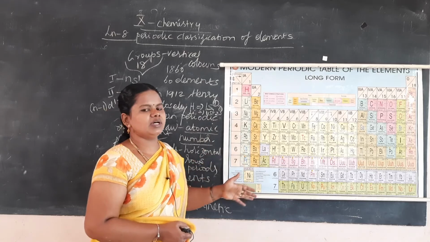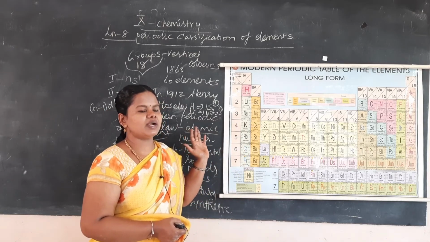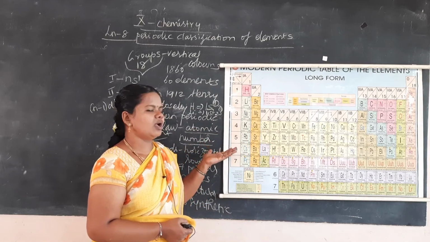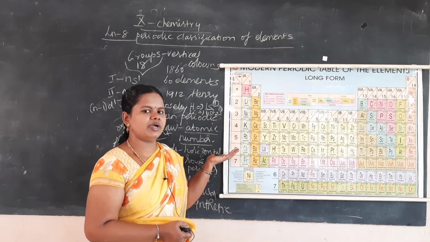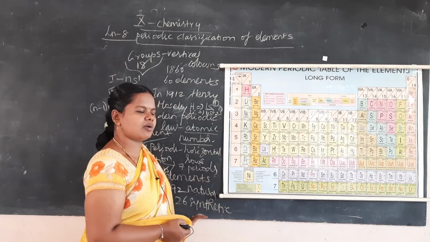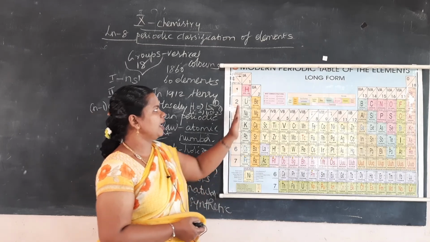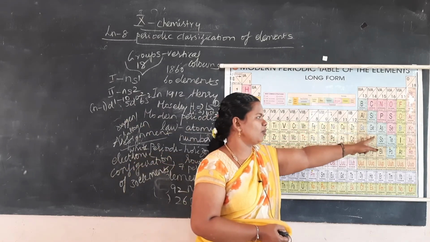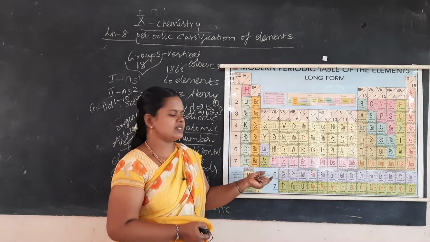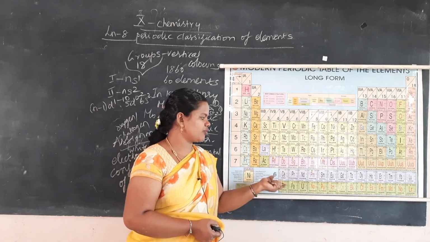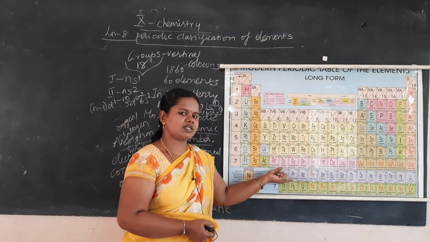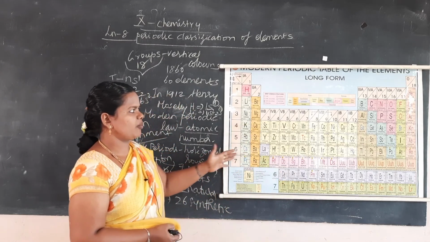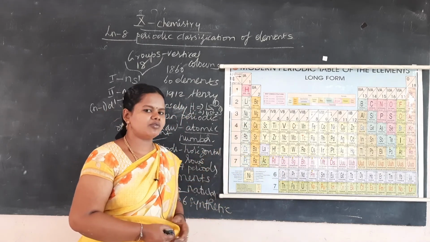And this is about the periodic table, that is, periodicity. We have learnt about the features of the periods, the features of groups, and how many elements are present. 180 elements are discovered, 92 are obtained naturally, and 26 are obtained synthetically. We also learnt about the names of different elements: alkali metals, alkaline earth metals, transition elements, D block elements, P block elements, representative elements, then F block elements, lanthanides and actinides. Most of the lanthanides and actinides are radioactive. So I hope you have understood the arrangement of the elements in the periodic table. Thank you for listening to me. Thank you.